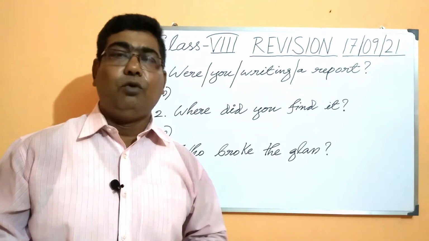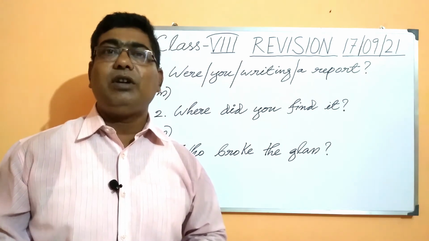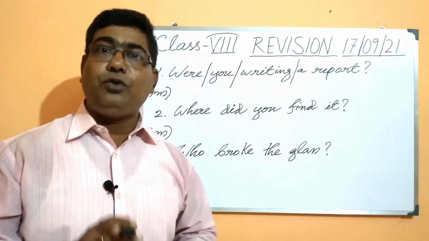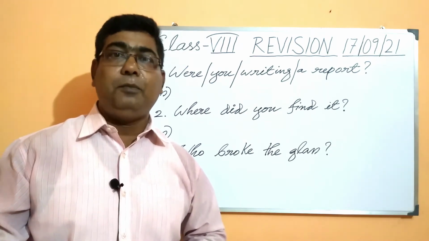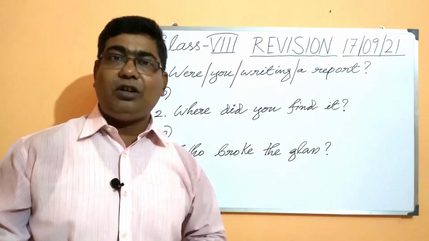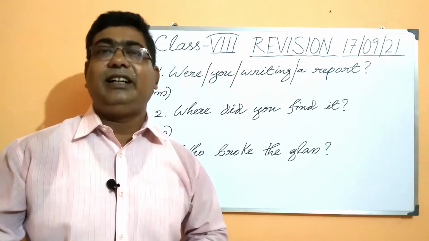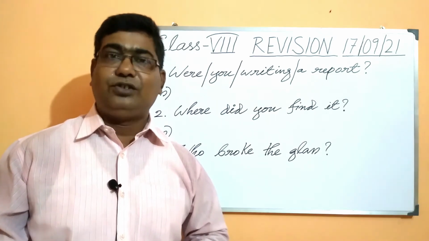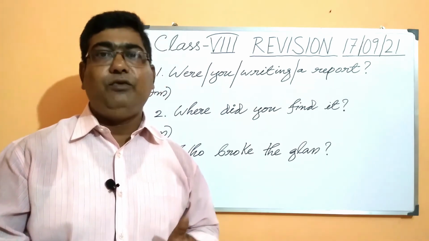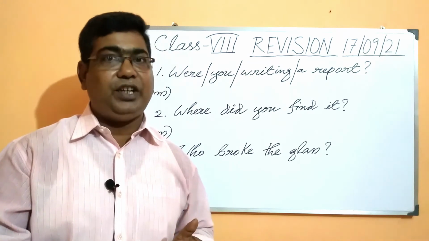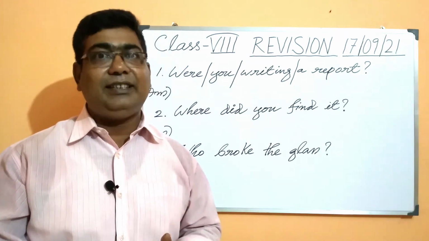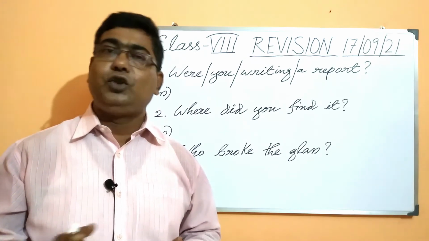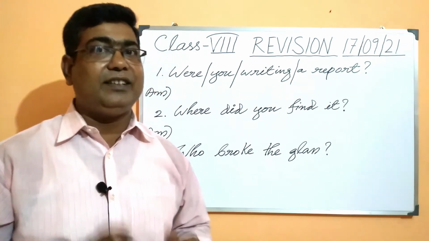And students, we have to remember one more important thing, that because this is a question, we have to keep the auxiliary verb in the beginning. It is not like an assertive sentence that we can start the sentence with a noun or a pronoun. So in the active voice, it will be in the structure of a question. Similarly, in the passive voice, the structure will be same. The auxiliary verb should be there in the beginning of the sentence.